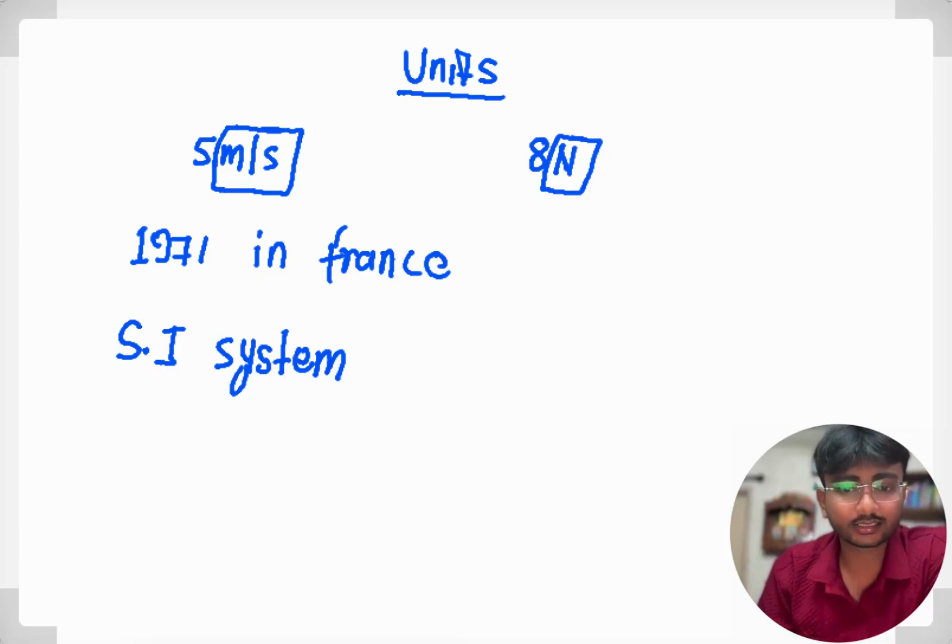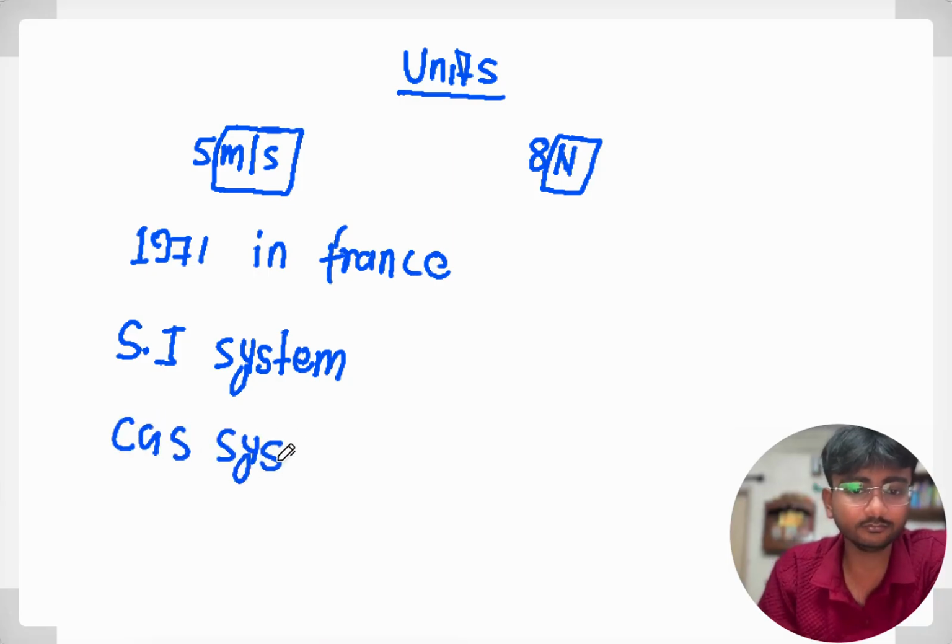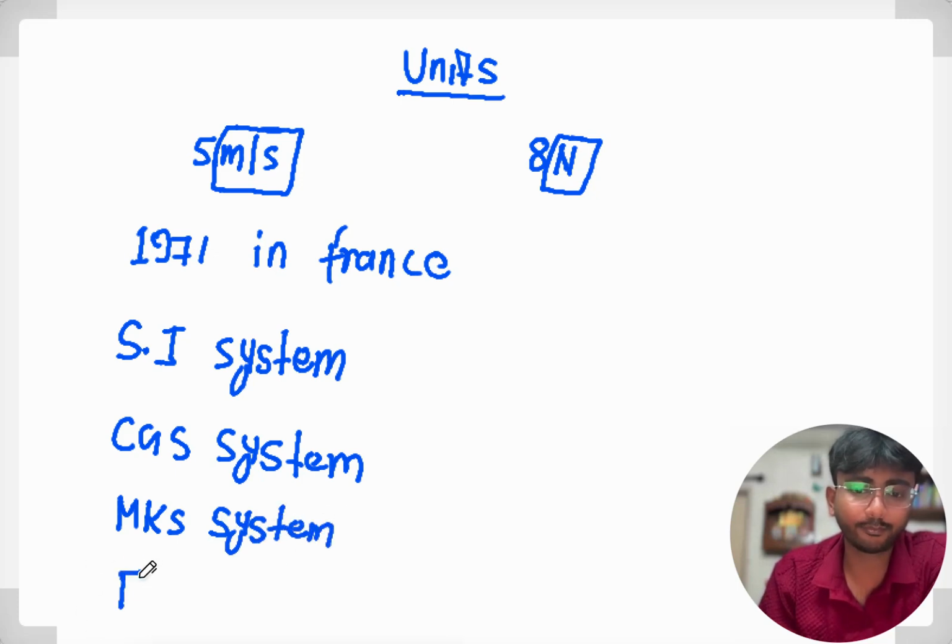Apart from this, there are other systems like the CGS system, MKS system, and FPS system.